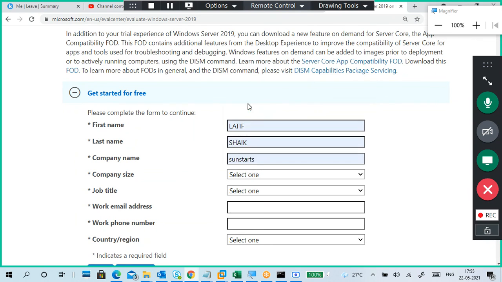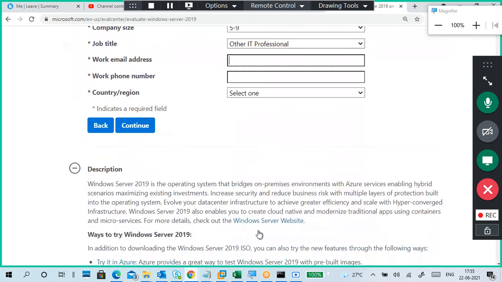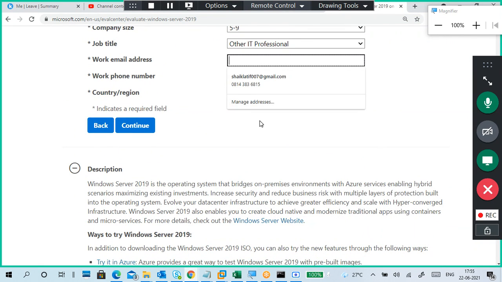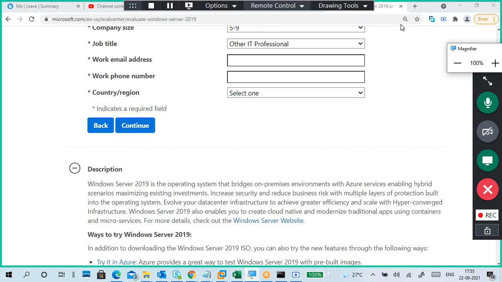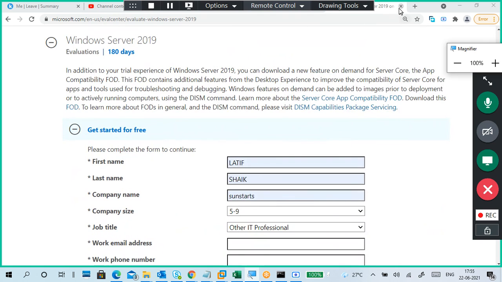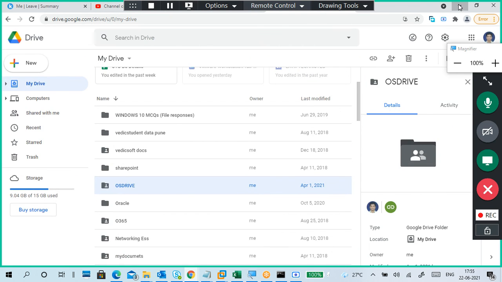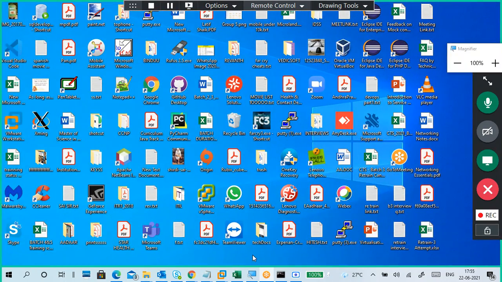Give some email ID, working or non-working, some random email ID, and continue. Then download it, that's it. I'm not downloading it, so I'm not giving any information. Download it today, and tomorrow I will show you how to install. Otherwise, you know where to get that information.